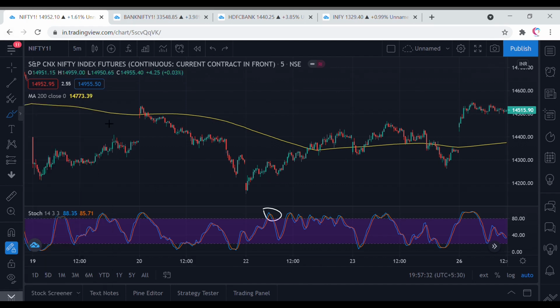So I'm again suggesting that please wait for the market to settle and then use this strategy, otherwise you may end up making losses.